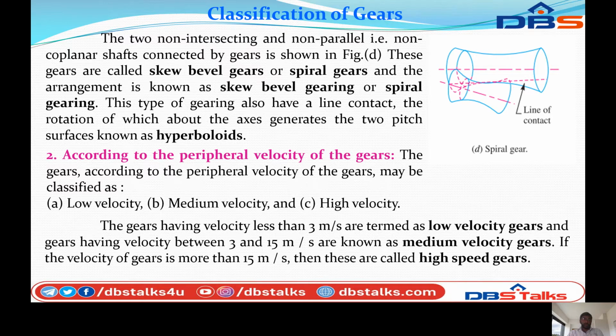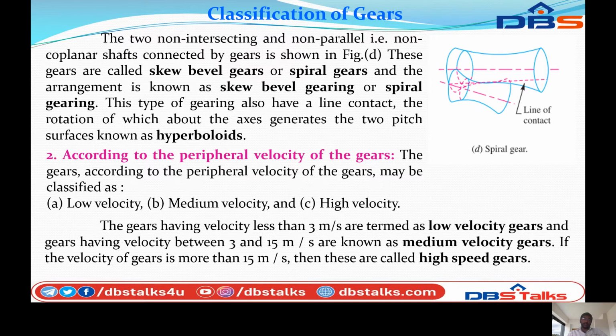The rotation of which about the axis generates the two pitch surfaces, known as hyperboloids. You can see in the figure, this shows the hyperbolic shape. That's why, if the axes generate two pitch surfaces, this surface is known as hyperboloids.